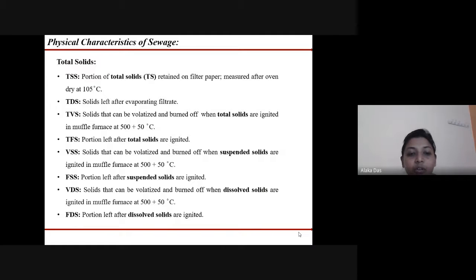The volatile dissolved solids are those that can be volatilized and burnt off when the dissolved solids are ignited in the muffle furnace at 500 ± 50 degrees Celsius. And the portion that is left after the dissolved solids are ignited is the fixed dissolved solids.